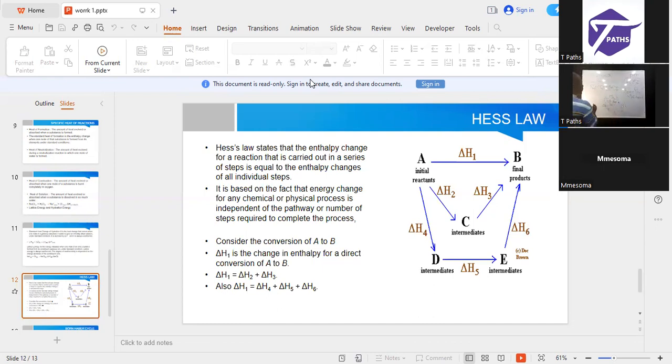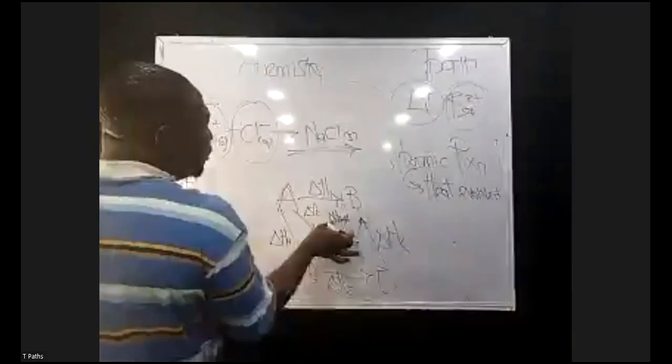Now, knowing this here, delta H1 is the real reaction here. So I can say delta H1 is equal to delta H2 plus delta H3.